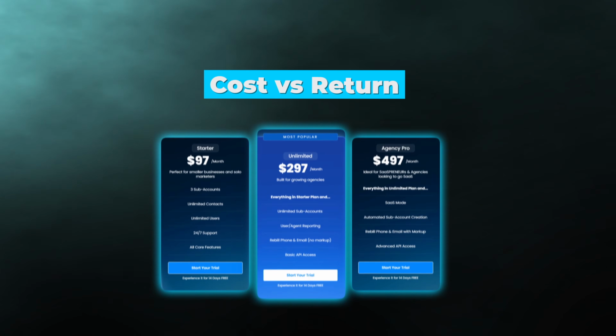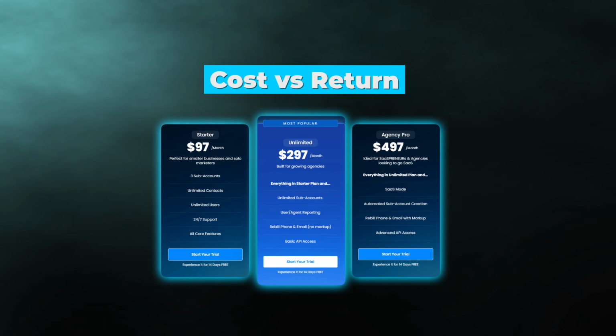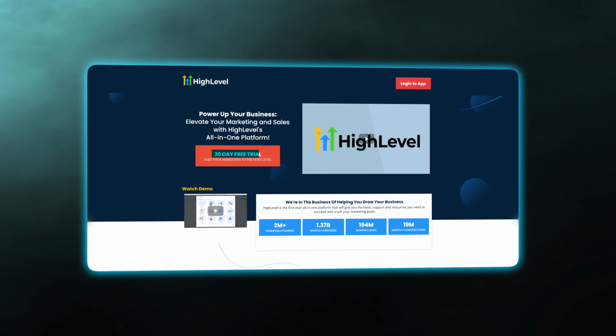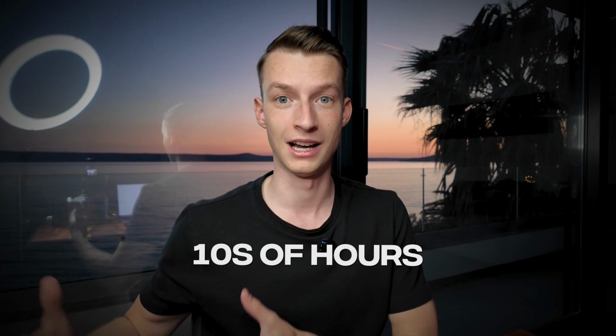Now, in terms of the actual impact that this is going to have for you, well, first of all, you have the cost versus return, right? You just pay $97 a month for GoHighLevel, or $297 or $497 for one of the bigger plans if you are using it for clients as well, or you're white labeling it. But if you just want to try it out, you even have the trial that you can take advantage of. And then, number one, if you are using it for your own business, you're going to be able to save literally tens of hours, which could mean thousands of dollars in savings in labor costs.